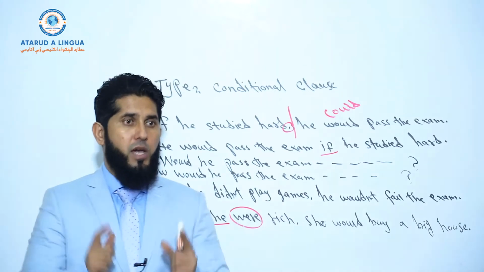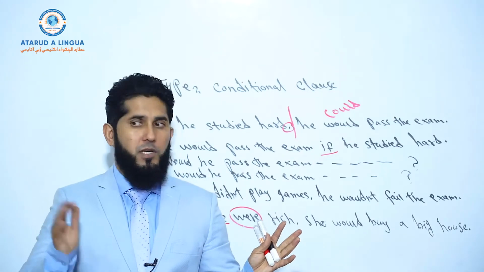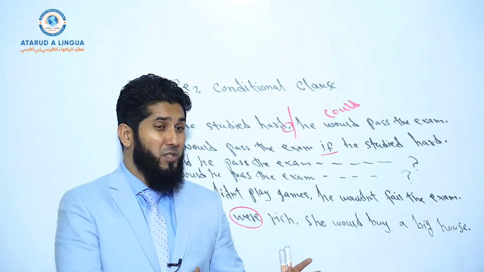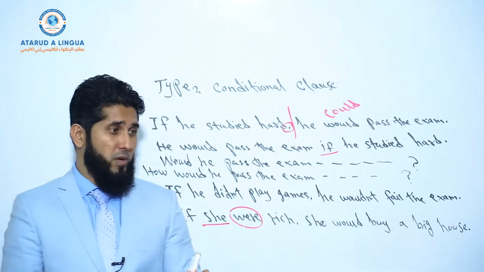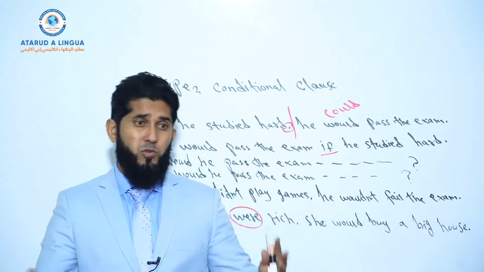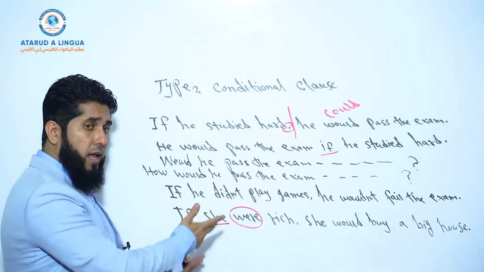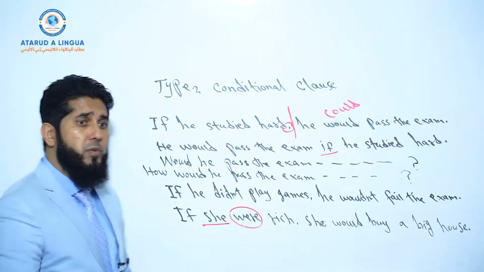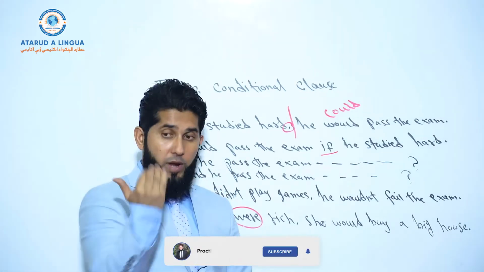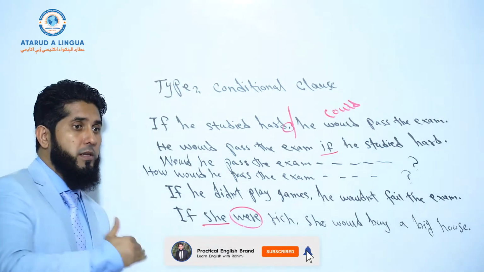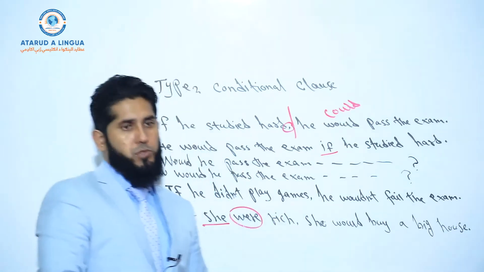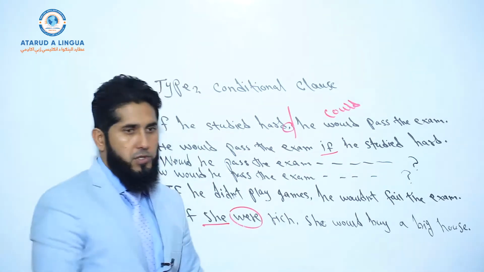When you combine 2 complex sentences, it becomes a compound complex sentence. When you combine 2 compound sentences, or 1 compound sentence with 1 complex sentence, it becomes compound complex, okay? Or maybe 1 complex with a simple sentence, or 1 compound sentence with a simple sentence. If you add 1 more clause, it's possible, okay? But there will be compound complex sentences, and inshallah, once you get to that grammar, we will be working on compound complex sentences. Here, I don't want to make the students confused. They just need to focus on conditional clause type 2, okay?